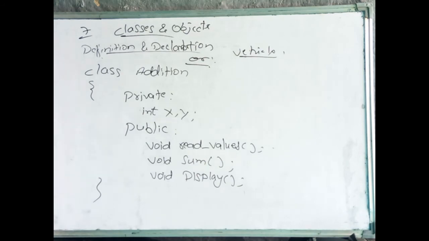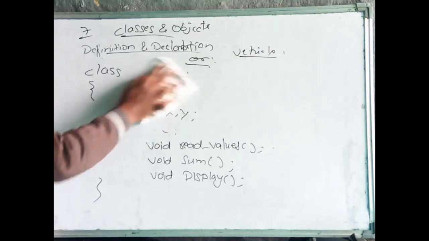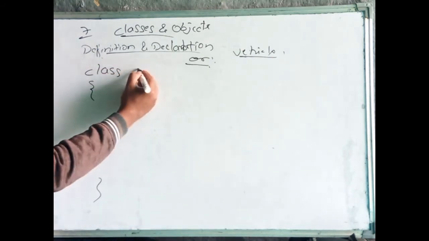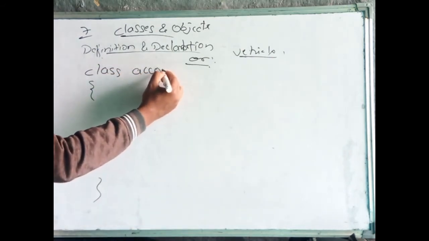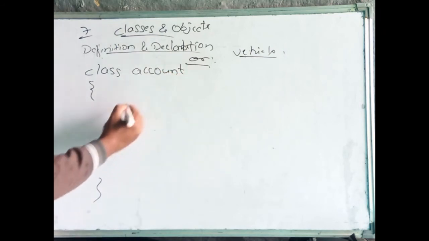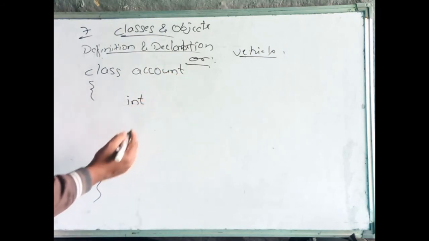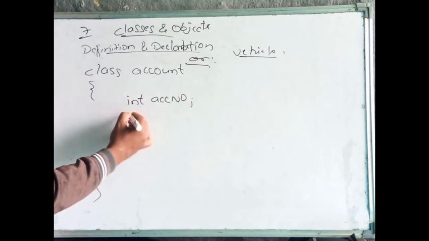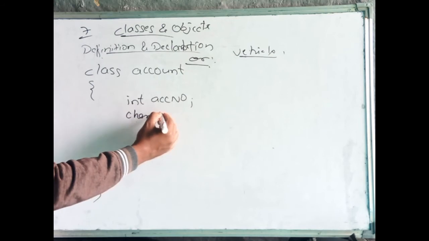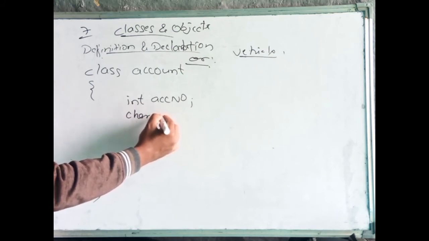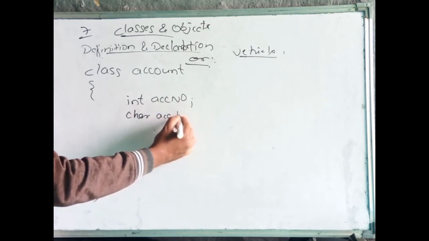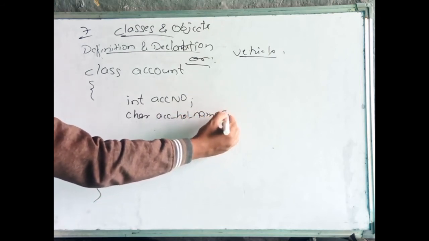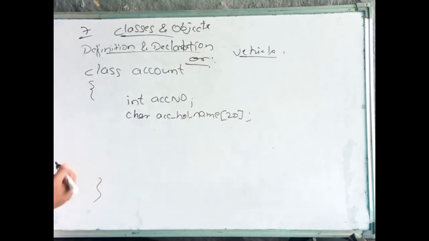How do you write it? We'll see one more example. I will give you an account. Account is a class. Within that, it may contain int account number, character name, account holder name, it may be 20 characters like that.